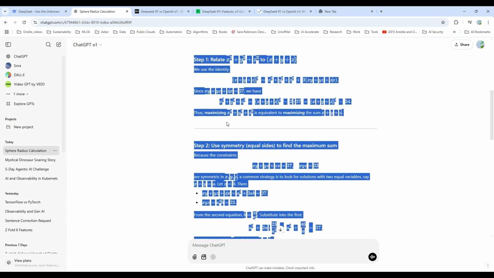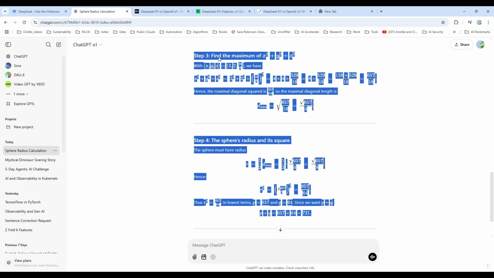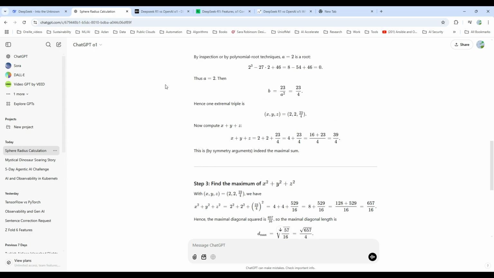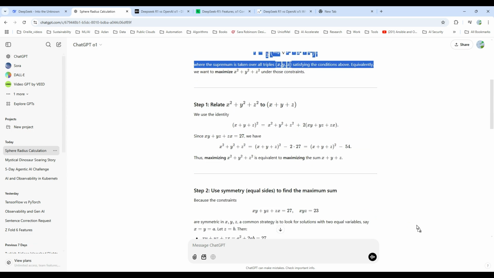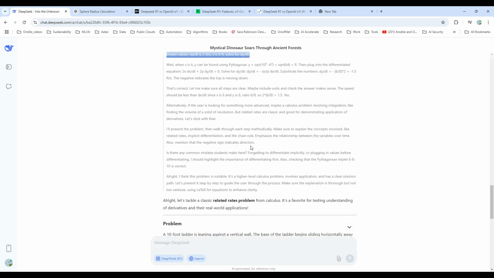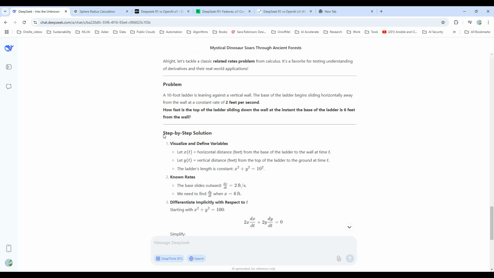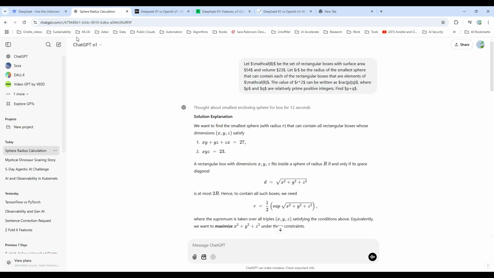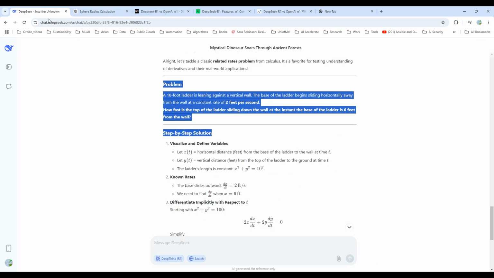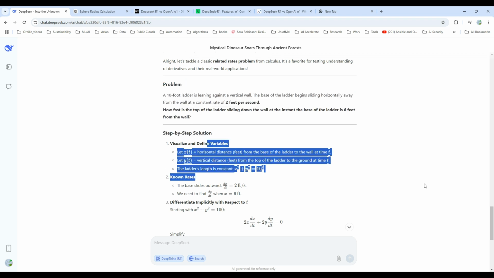ChatGPT provides us with fewer steps, but it does provide more detailed explanations with each step. While DeepSeek gives us a more detailed problem, it has fewer details in the solutions.